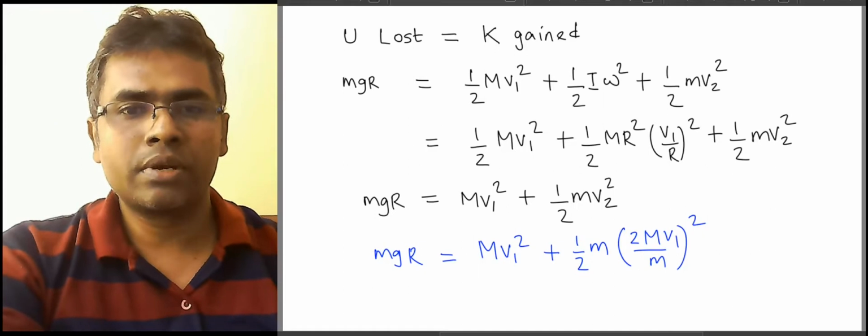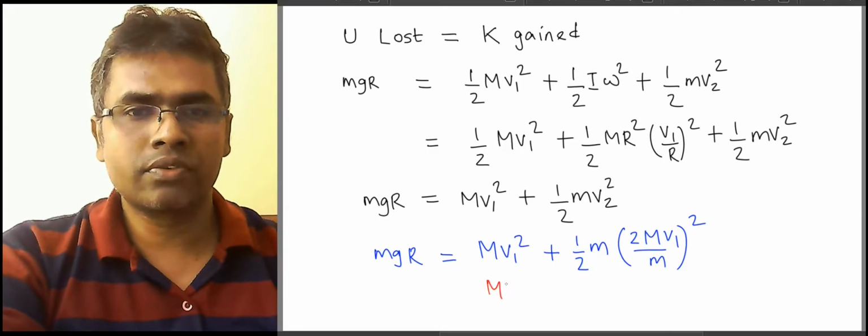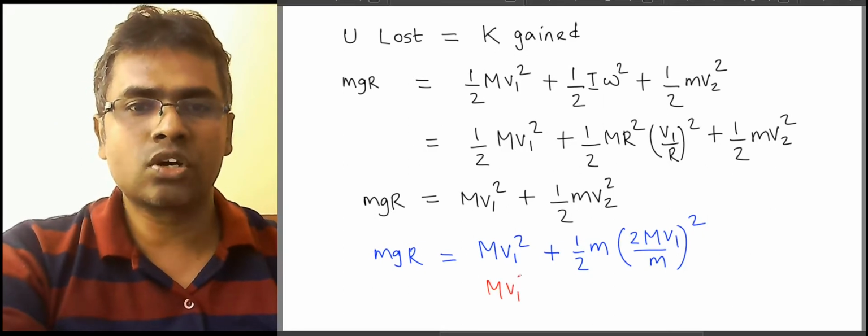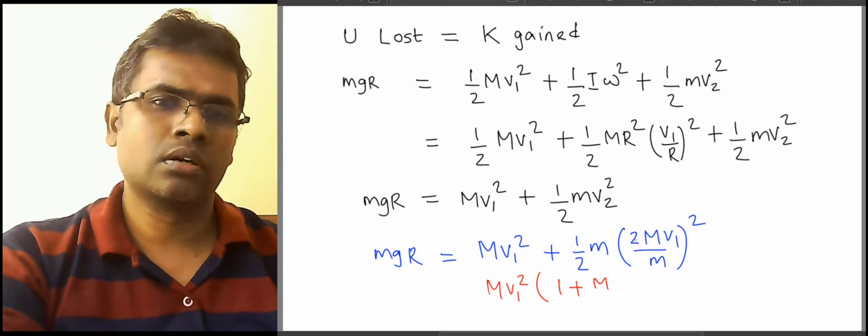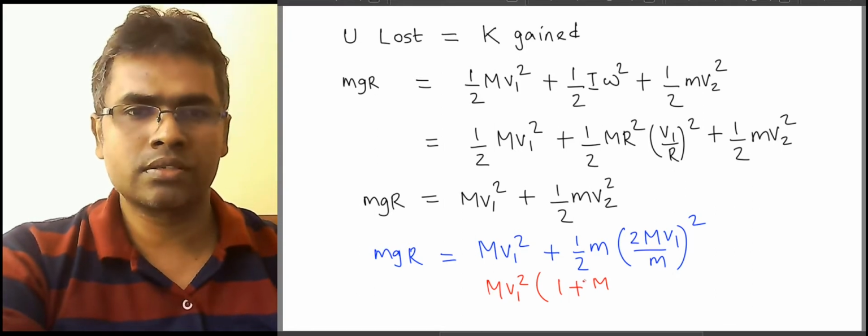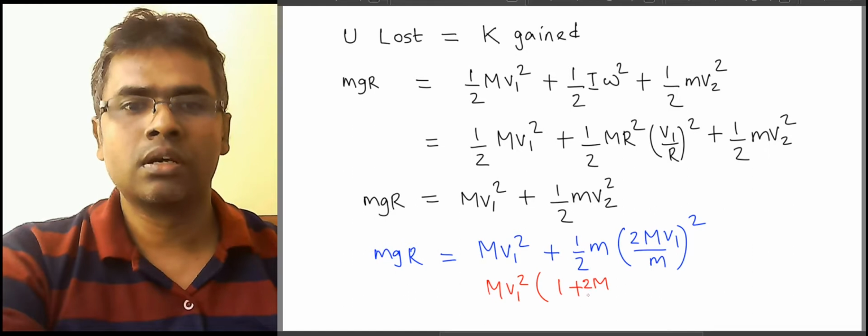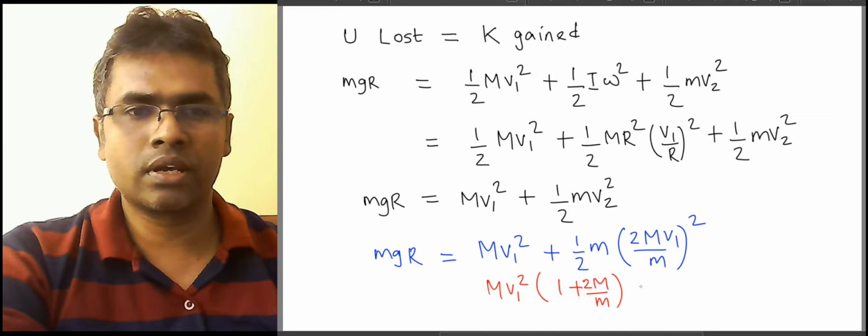Here capital M v1 square is a common factor, and then we have 1 plus, in the numerator it is 4, so we can write it as 2 capital M by small m. Okay, so here we can write v1.